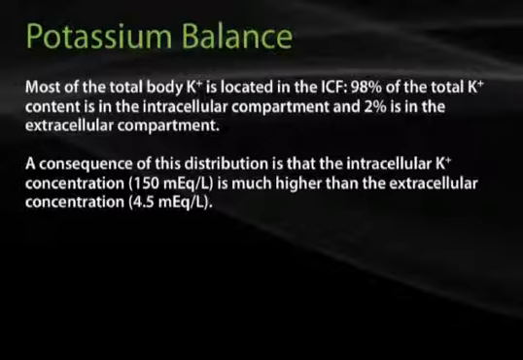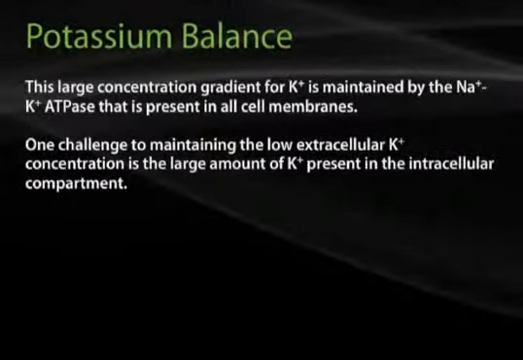The intracellular potassium concentration is approximately 150 milliequivalents per liter, whereas the extracellular concentration in the normal range is approximately 4.5 milliequivalents per liter. You can notice also that the intracellular potassium concentration is very similar to the extracellular sodium concentration. Conversely, the intracellular sodium concentration is very similar to the extracellular potassium concentration. This balance is ultimately maintained by the activity of the sodium-potassium ATPase. Recall that the sodium-potassium ATPase is present in all cell membranes.